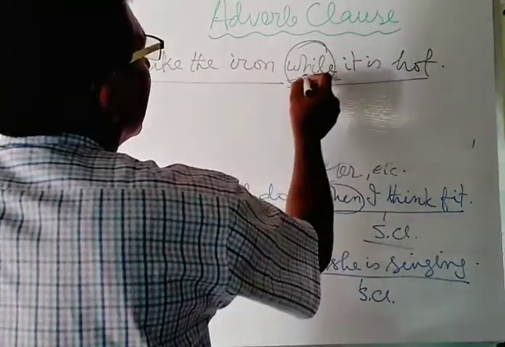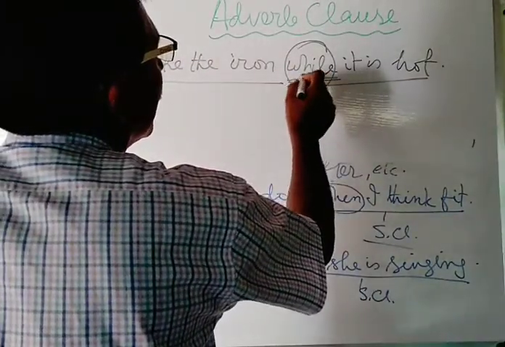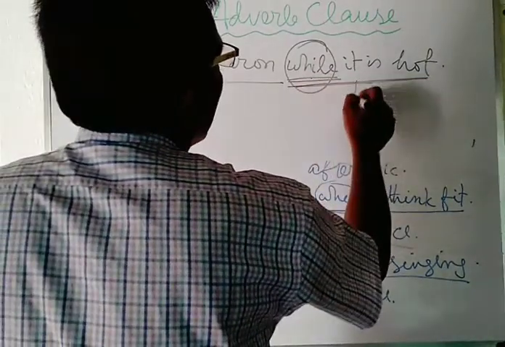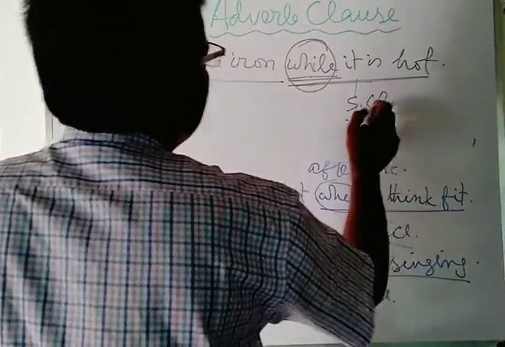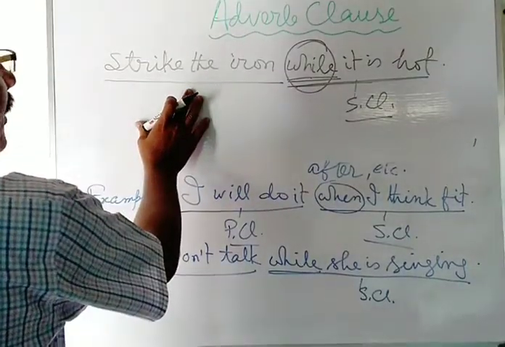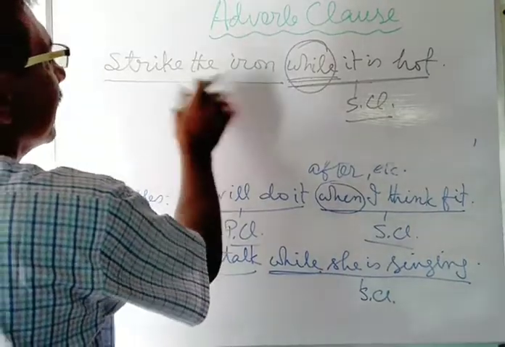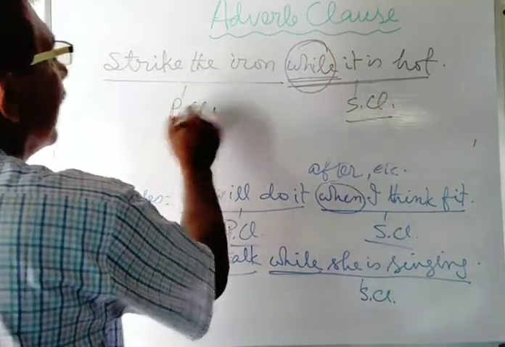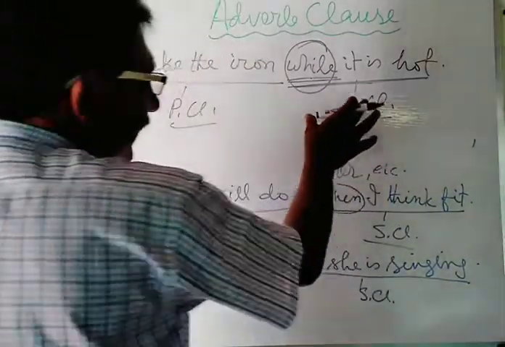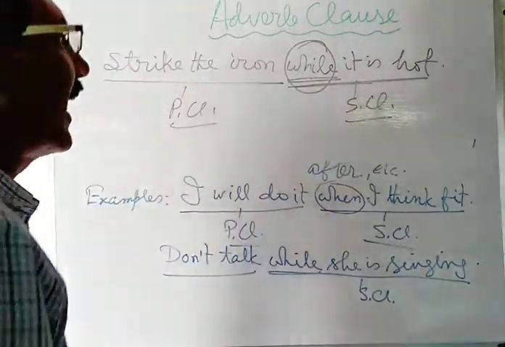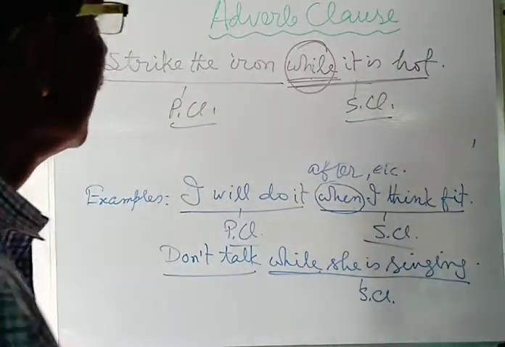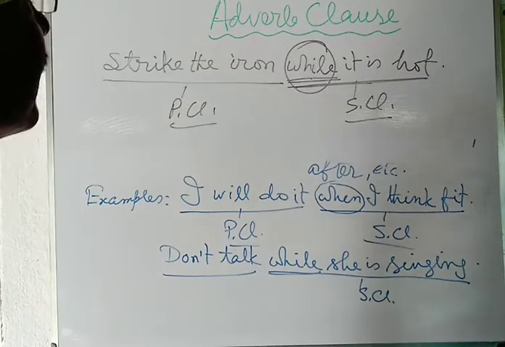This subordinating conjunction is used to introduce the subordinating clause. And while it is hot, this is called the subordinating clause, used just after the principal clause. Here, this subordinating clause indicates time. So, such a clause is used in order to indicate the adverb clause of time.